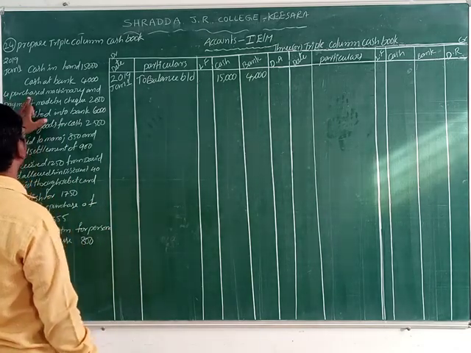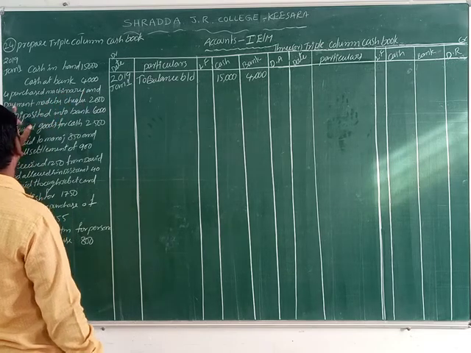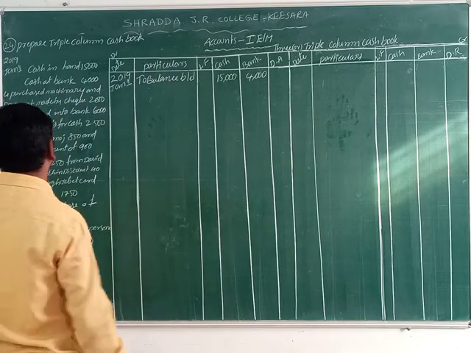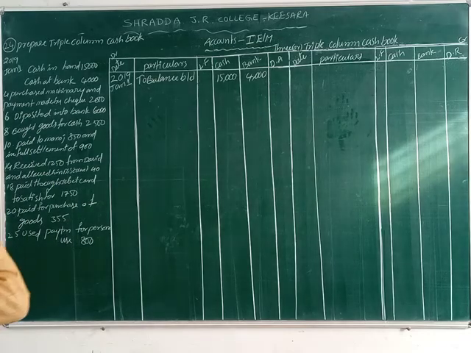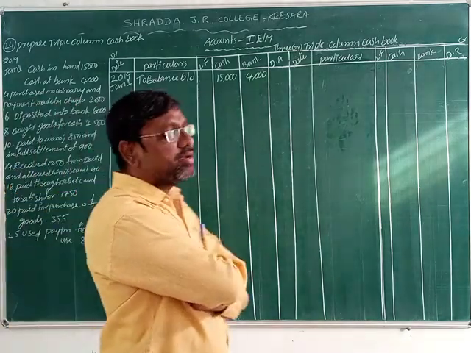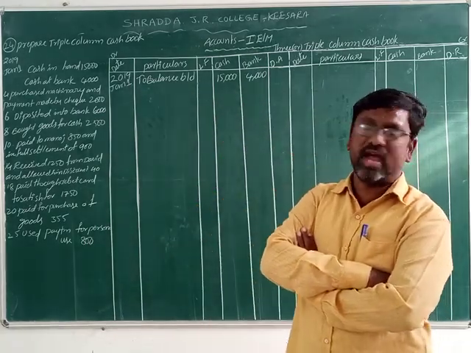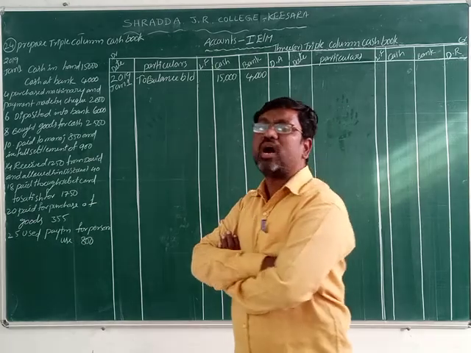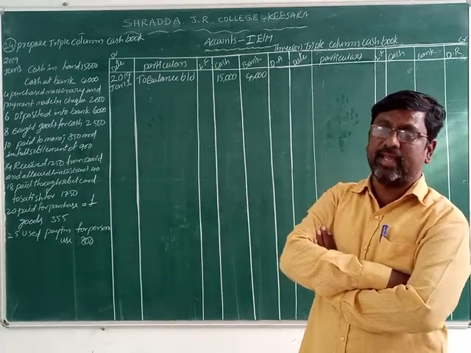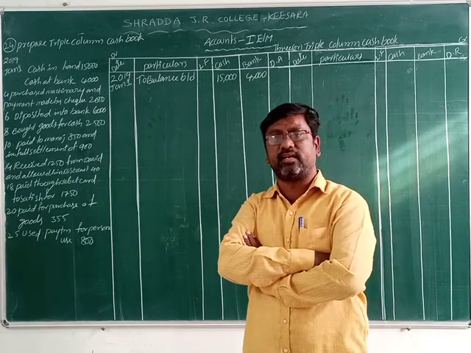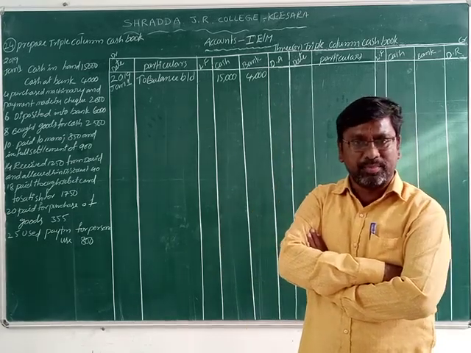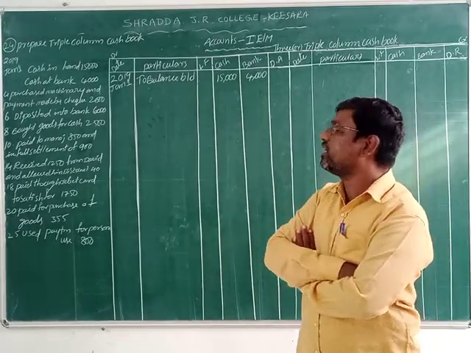Fourth date, purchased machinery and payment made by cheque. What do we purchase here? We purchase the machinery, by cheque. So what is the general entry here? The goods name is given, that's why we don't take purchases. We take machinery. Machinery is an asset, it comes into the business. That's why machinery is debit.